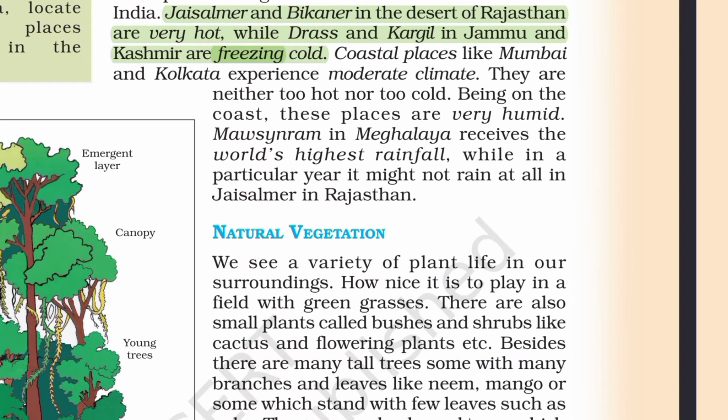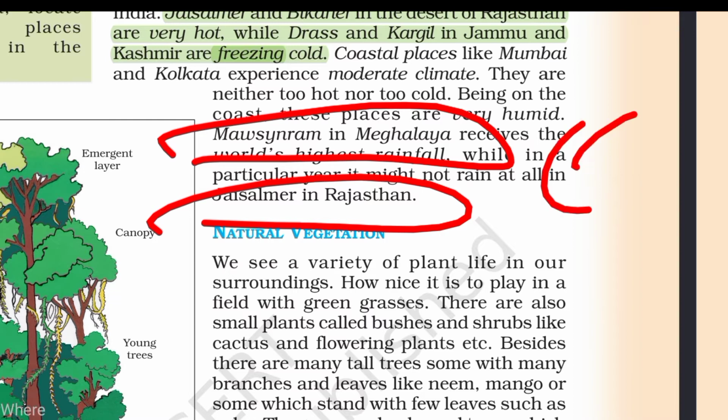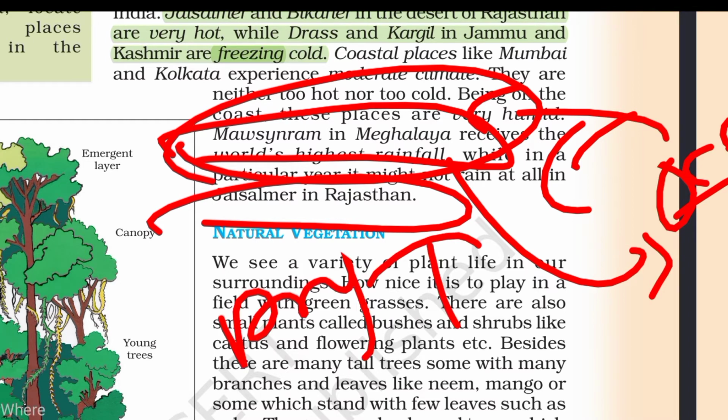So here are some points. Rajasthan's Jaisalmer gets very low rain, but Mawsynram in Meghalaya gets the highest rain in India. So you can imagine this. Why is Meghalaya like this? It is particularly near the ocean, so it gets more rain than Rajasthan, and Rajasthan is a dry place, a dry region. So Rajasthan gets low rain.